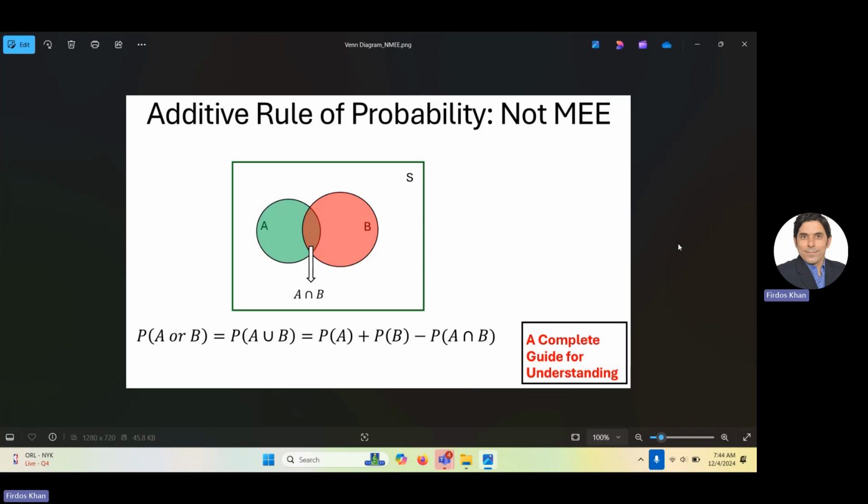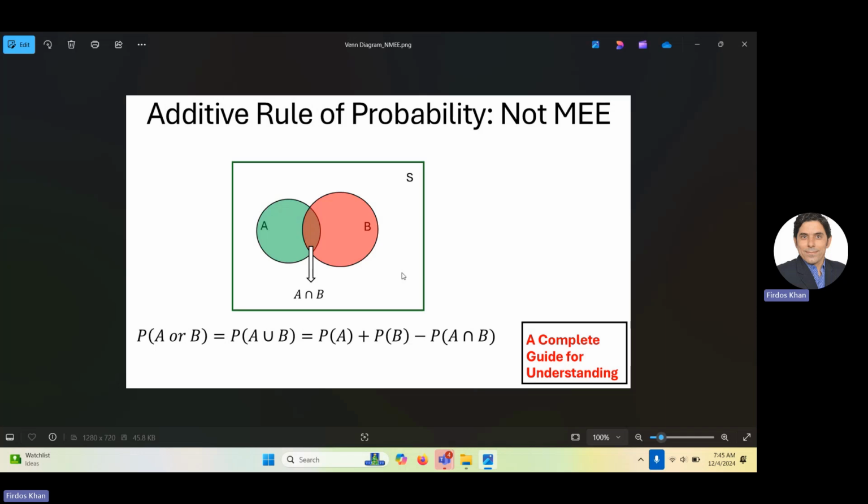I will explain it briefly. If you have two events and the two events cannot occur at the same time, they are called mutually exclusive events. These circles should be separated and there should be no overlapping portion in these two events. That means this A intersection B section should be empty and the probability of this is zero. So that is called a mutually exclusive event.